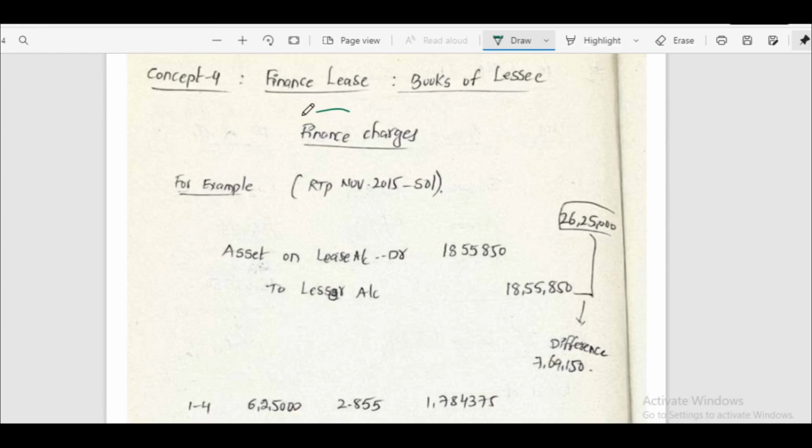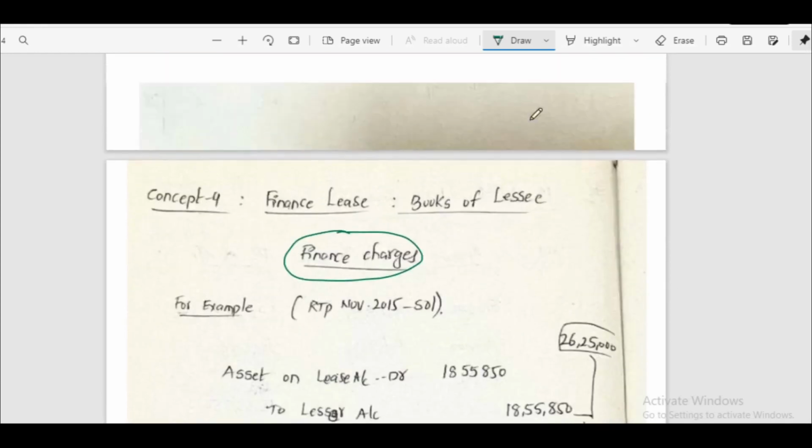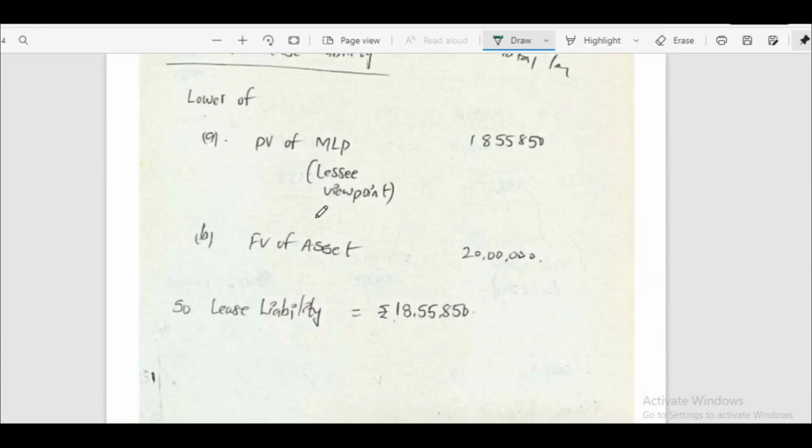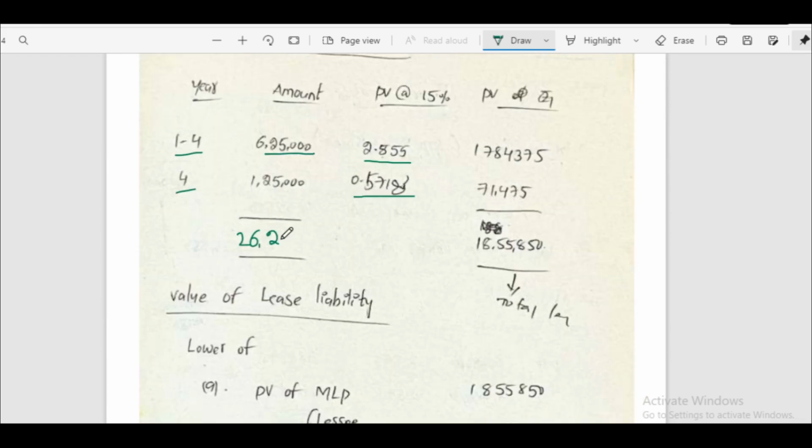Next concept is about finance charges. In this example, if we see a total amount here is 26 lakhs 25,000. This is the actual amount payable to lessor. But present value of minimum lease payment is 18 lakh 55,850.